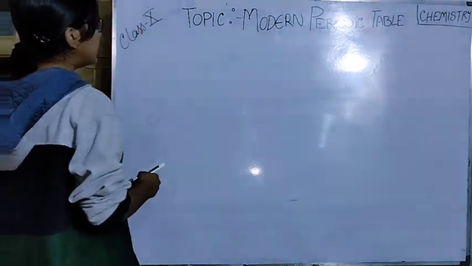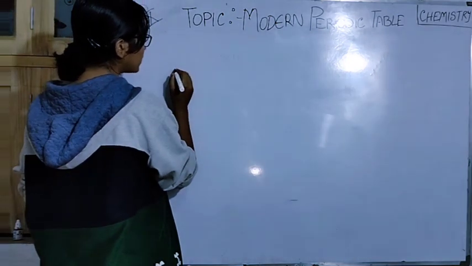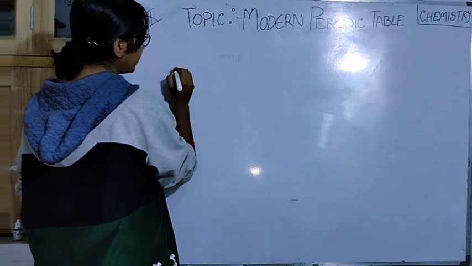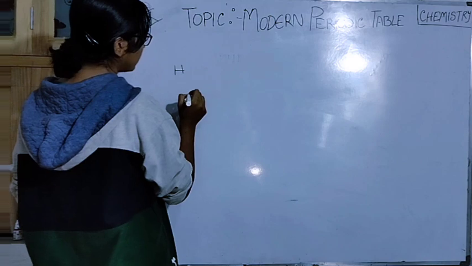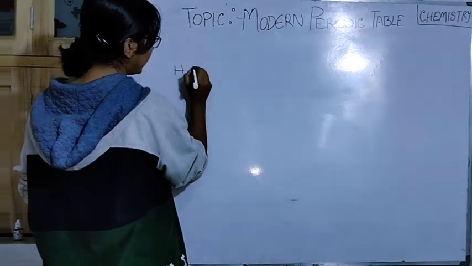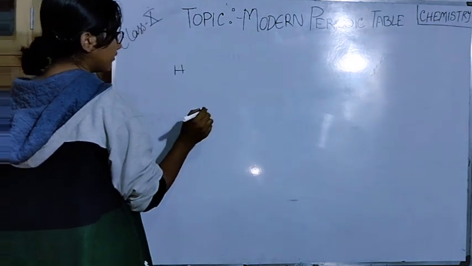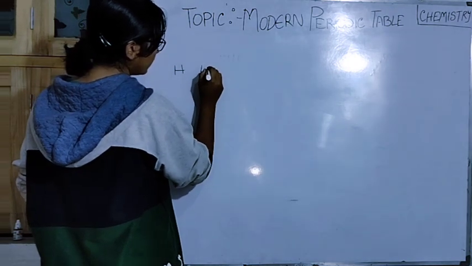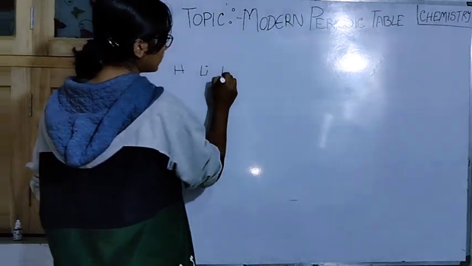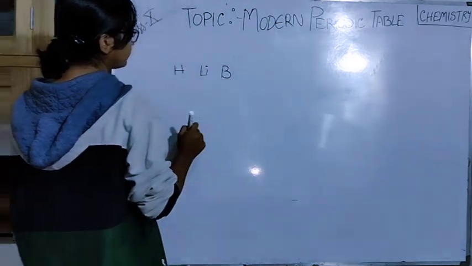So what he did, suppose he took hydrogen, and helium was not even discovered then, lithium, beryllium.